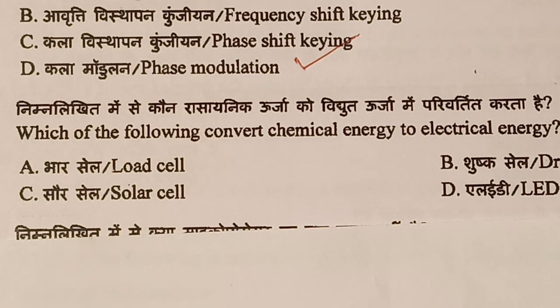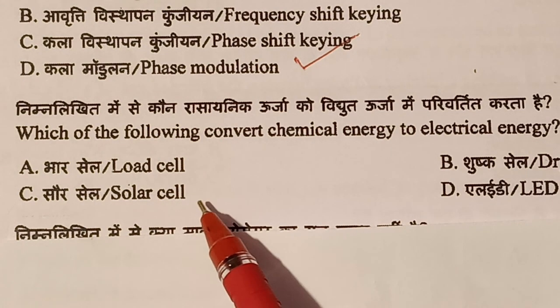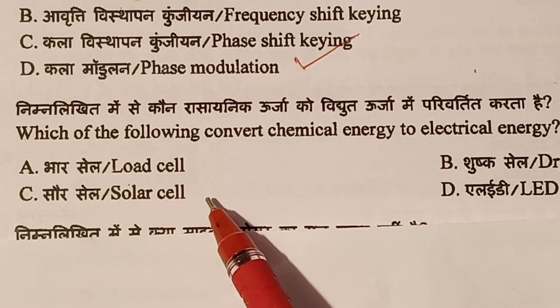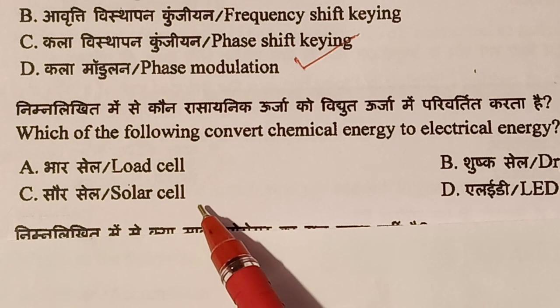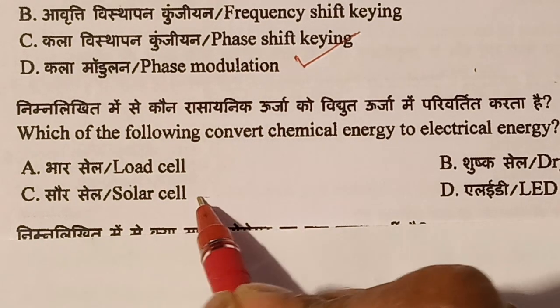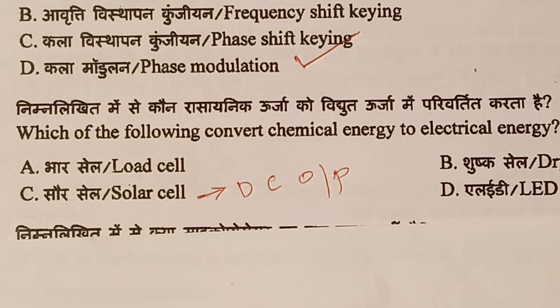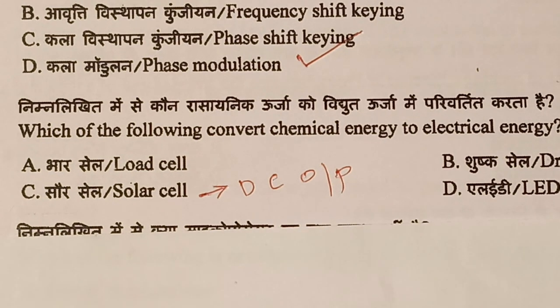It is a sensor that converts the weight placed on it to an electrical output so we can make the measurement. Solar cell is used in solar panels to convert light energy into electrical energy, and its output is DC. LED is the light emitting diode. So the answer is dry cell, which converts chemical energy into electrical energy.